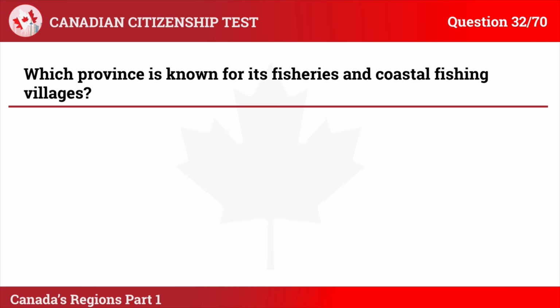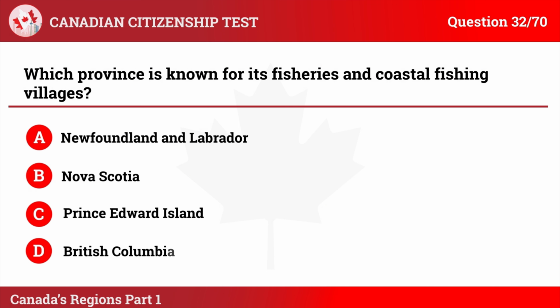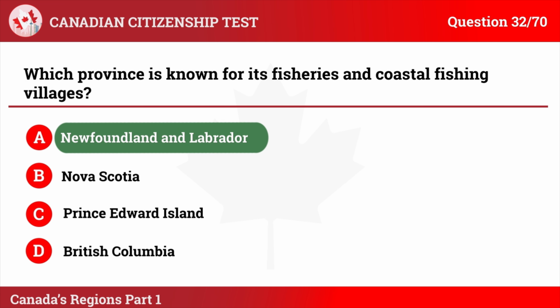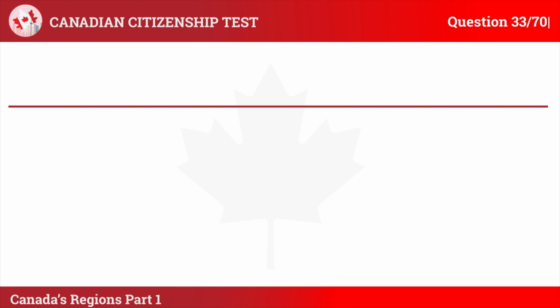Question 32. Which province is known for its fisheries and coastal fishing villages? A. Newfoundland and Labrador. B. Nova Scotia. C. Prince Edward Island. D. British Columbia. The correct answer is A. Newfoundland and Labrador. Explanation: Newfoundland and Labrador is known for its fisheries and coastal fishing villages, which are key to its economy and culture.